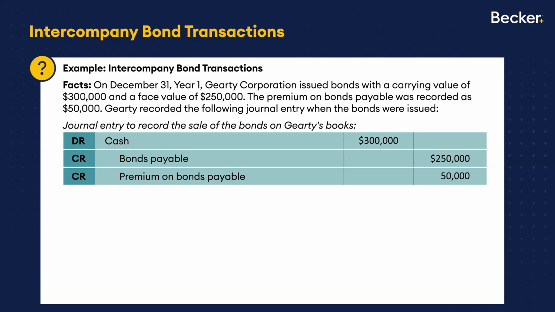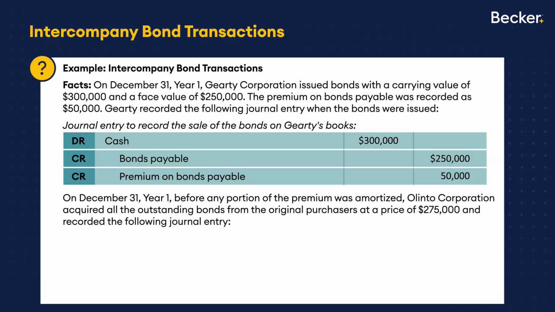But then, that very same day, I guess we're going to go with that morning they issued the bonds, and later that afternoon, busy New Year's Eve, before any portion of the premium was amortized, here comes Olinto Corporation, and they buy up all the outstanding bonds, and they're able to do it at $275,000. Now, by the way, if you ever could do this, I would do it every day of the week. I mean, think about that. Somehow I'm able to sell a bunch of bonds and get $300,000 and then buy them all back for less minutes later. Is it realistic? Probably not. But for the purpose of illustrating, it'll work.